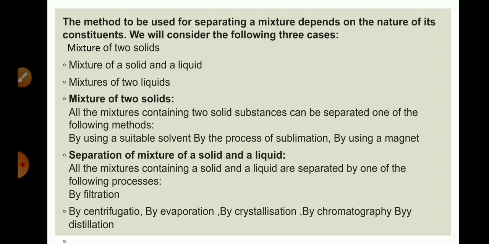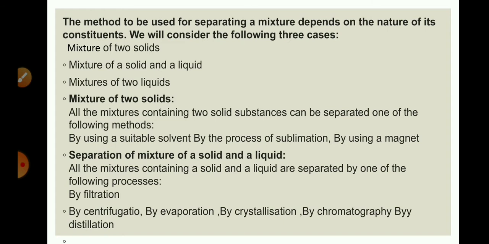We will consider three types of mixture: a mixture of solid and solid, a mixture of solid and liquid, and a mixture of two liquids. If we have a mixture of two solids, then we can use methods like using a suitable solvent, sublimation, or a magnet to separate the two solids.